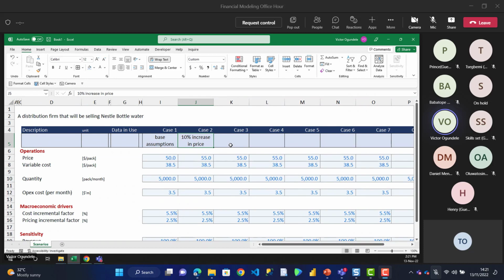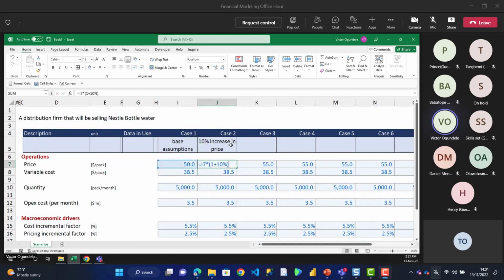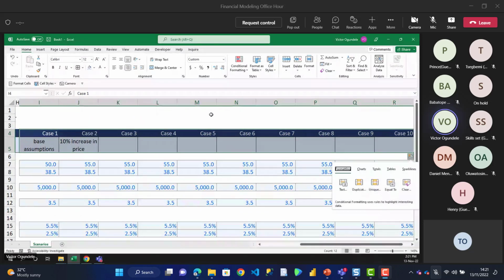So if that's the case, remember, we are saying, hey, everything being equal, every other assumptions being equal, what if we have a 10% increase in our price? So that means you need to come here and you do that formula. So base multiplied by 1 plus my 10%. So now remember, this is an input. You cannot leave a formula inside an input cell type. So I'll just type it back just to be sure that yes, 55%. Now let's say the next case, which is our case 3. So maybe let me centralize everything. It should be centralized.